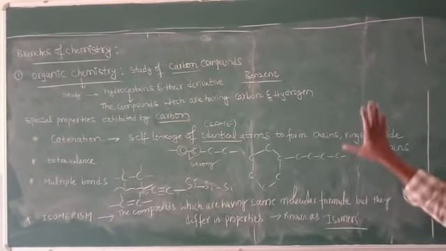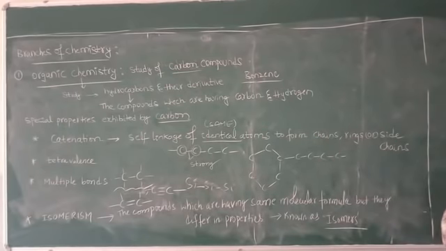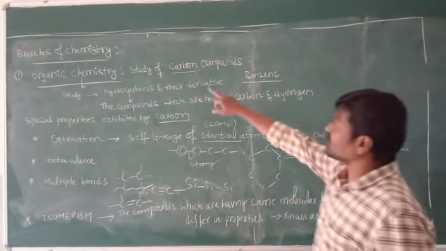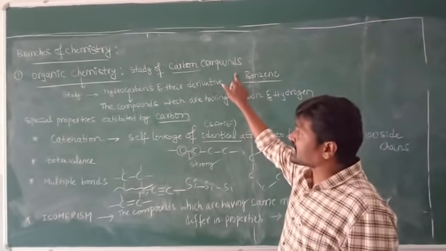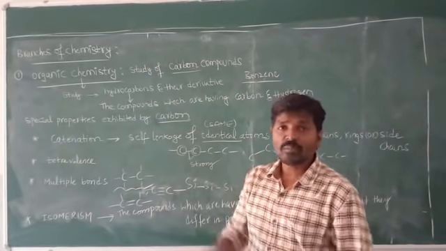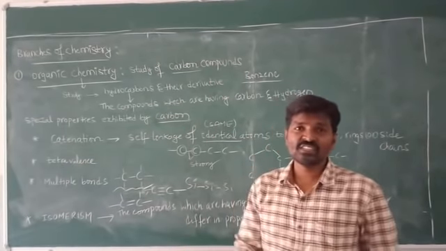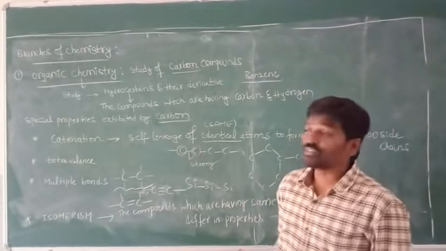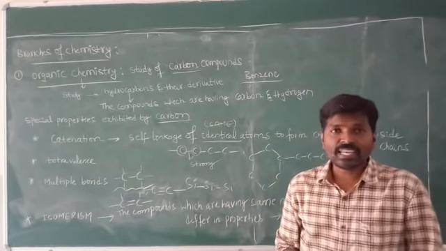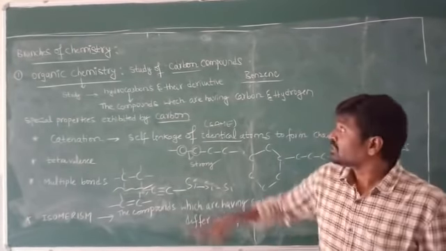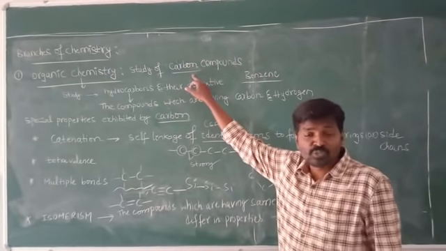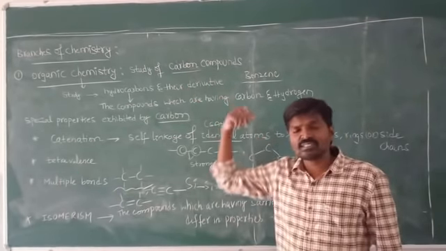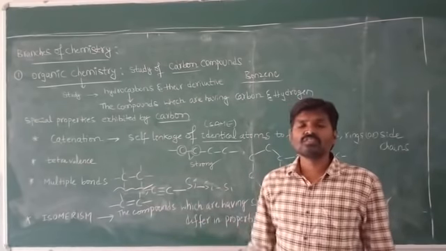Okay, right. So this is regarding organic chemistry. I'll repeat once again. What is the meaning of organic chemistry? Organic chemistry means the study of carbon compounds. Among all these branches, organic, inorganic, physical, medicinal, pharmaceutical, organic chemistry is very, very important. Why? Because by using this carbon atom we can synthesize millions of compounds.